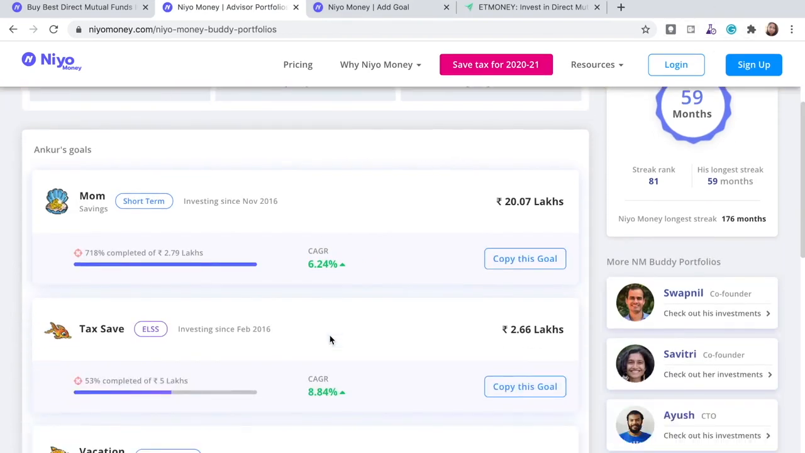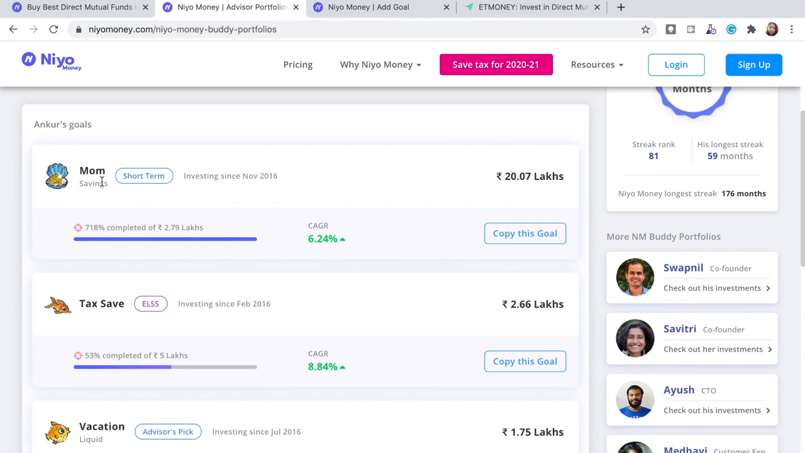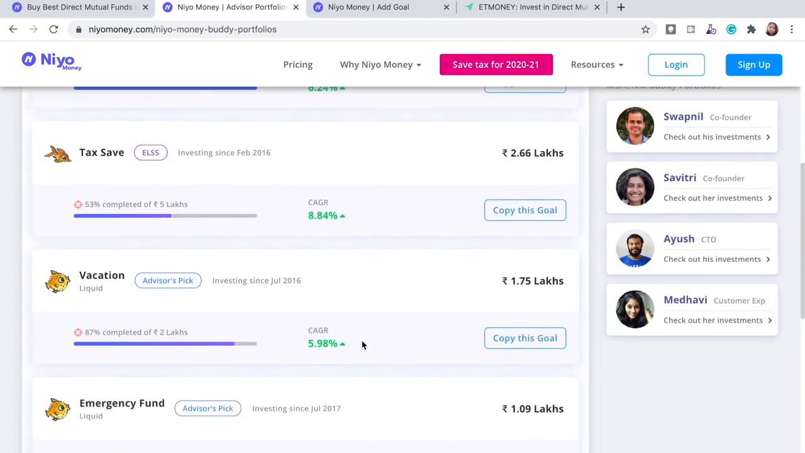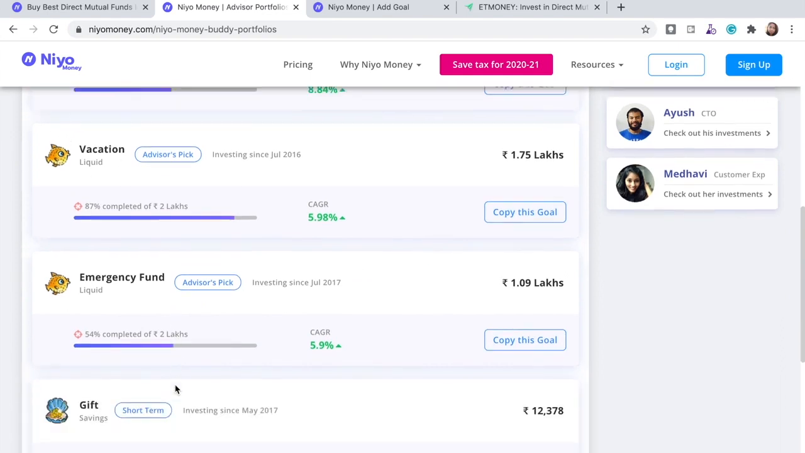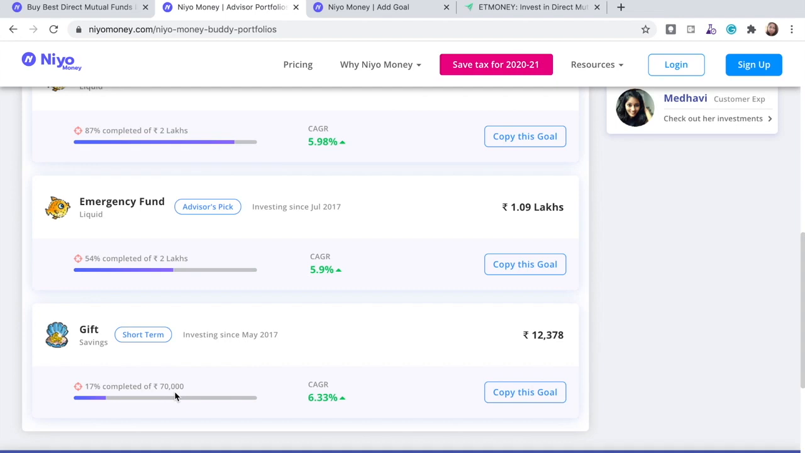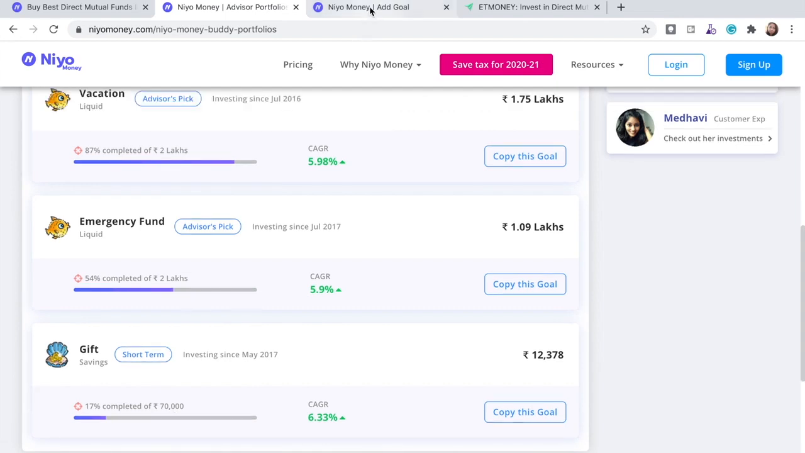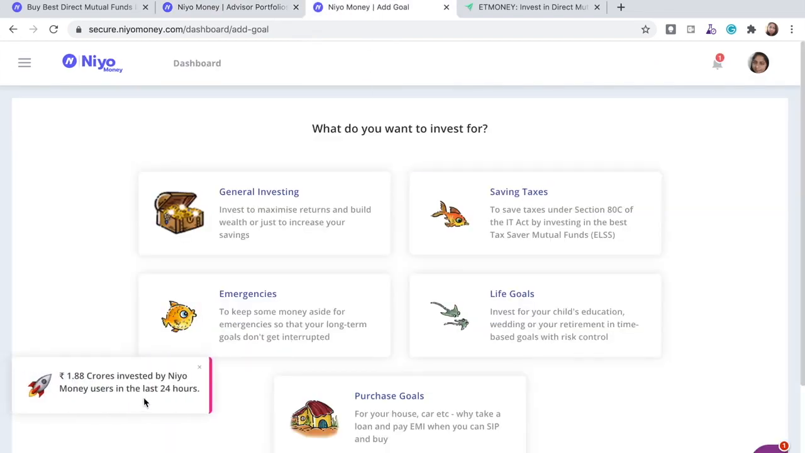He has set a goal, for example, to support his mom for a short term. And then he's also created a goal called tax save, then a separate one for vacation, and then one for emergency fund and one for gift. You can also log in and then start adding your goal. So I will actually show you one such example.